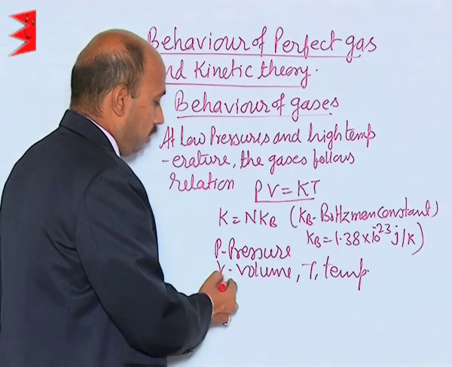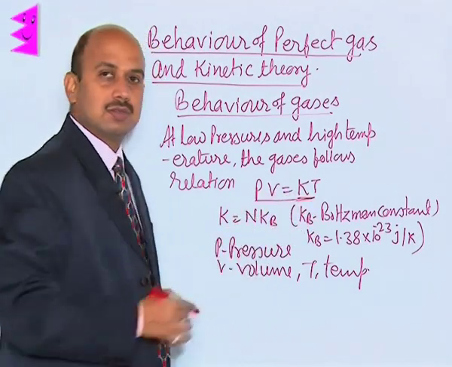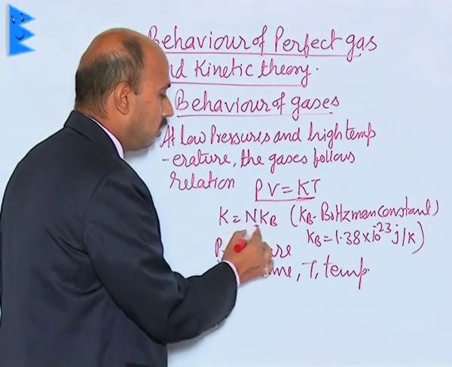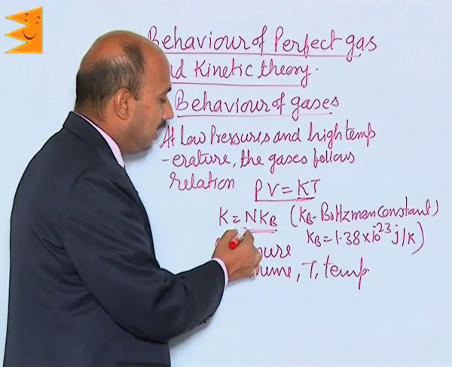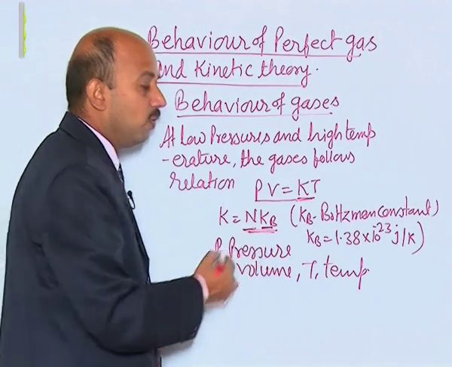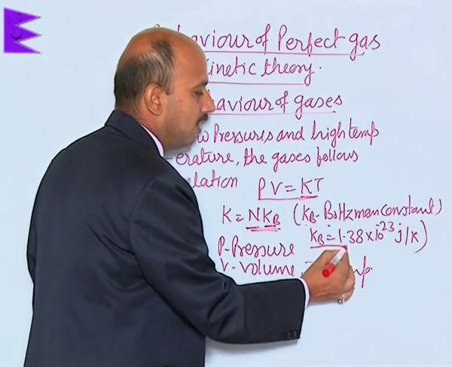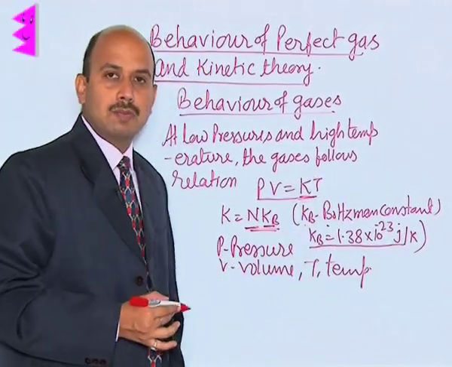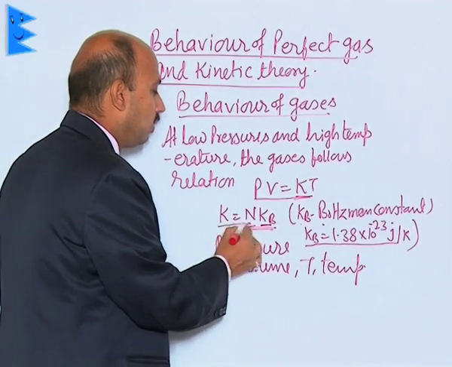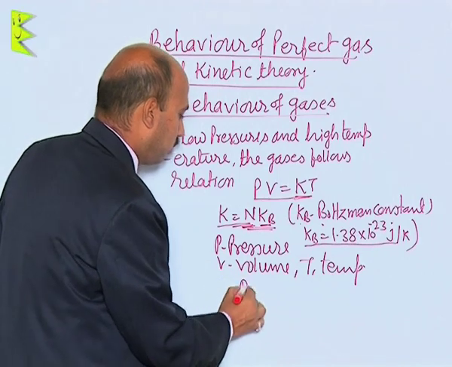Now P, V and T are pressure, volume and temperature, and K is constant for the given volume of the gas, and this K can be written as NKB, where N is the number of atoms or molecules in the sample of the gas and Kb is the Boltzmann constant. The Boltzmann constant has a value of 1.38 × 10^-23 joule per Kelvin. So we know K is equal to this, and from here we can write PV = NKBT.